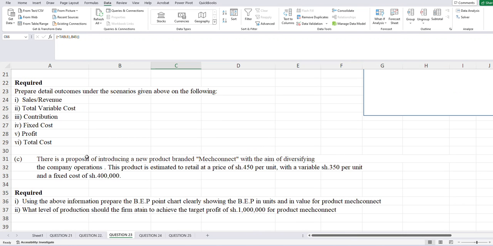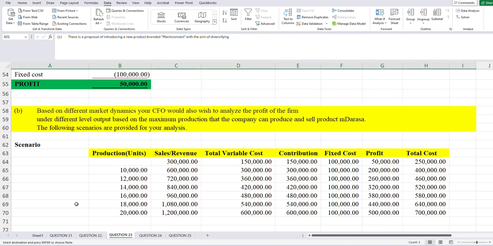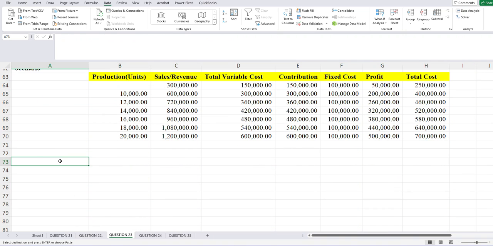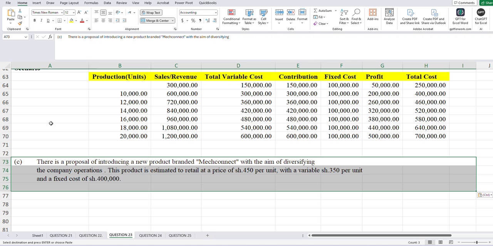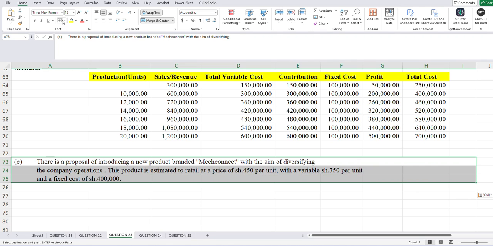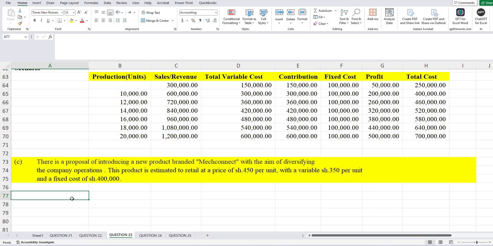Part C, we are told there is a proposal to introduce a new product branded MayConnect with the aim of diversifying the company operations. This product is estimated to retail at a price of $450 per unit with a variable cost of $350 per unit and a fixed cost of $400,000. So the company is planning to introduce this new product known as MayConnect, and this is the data you're given. On this data, number one, we are having our selling price.